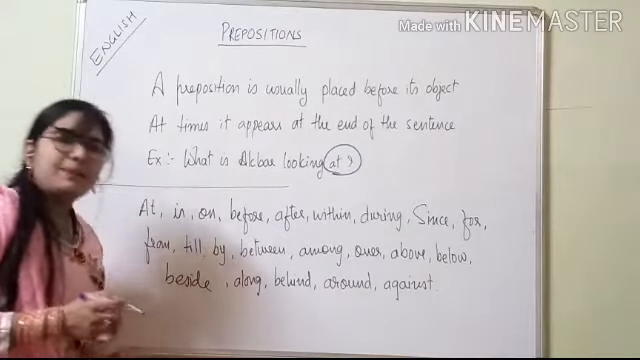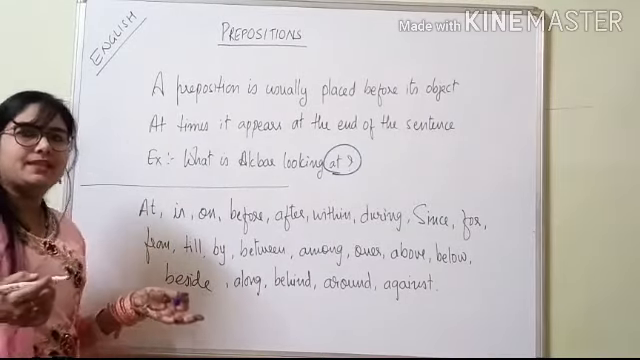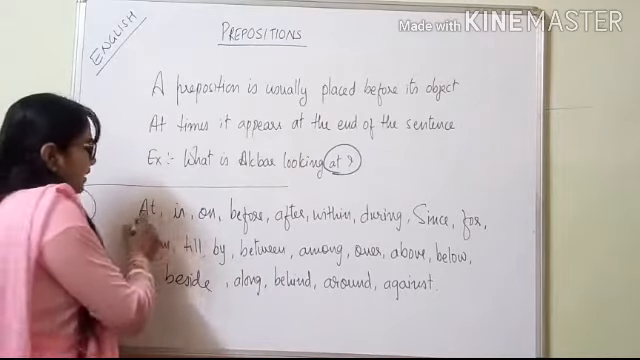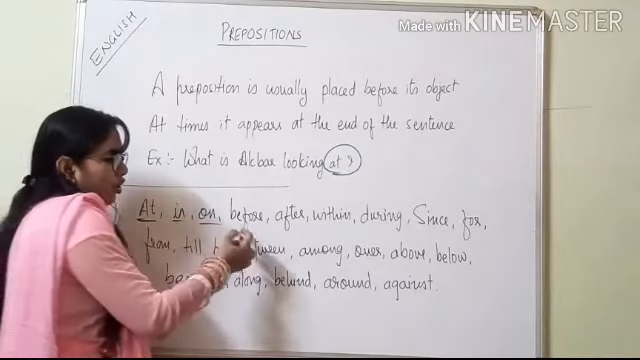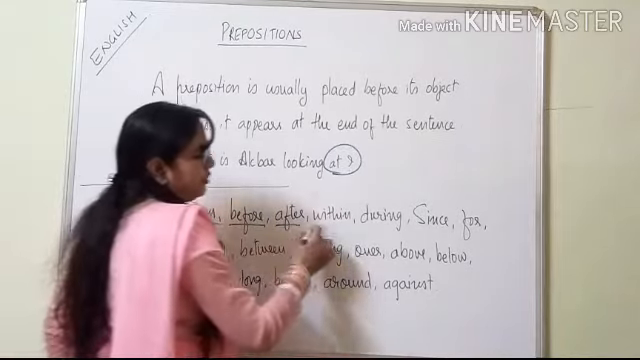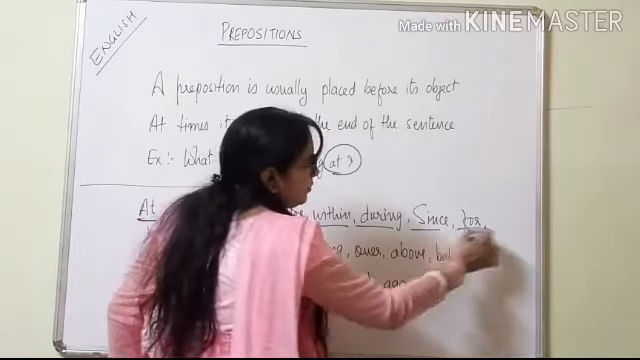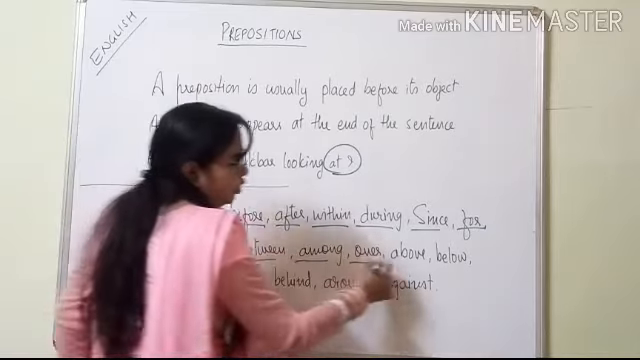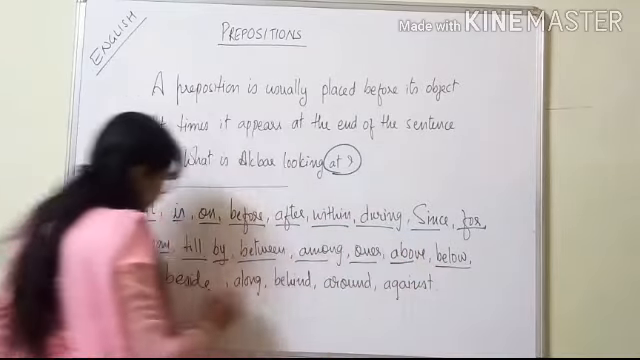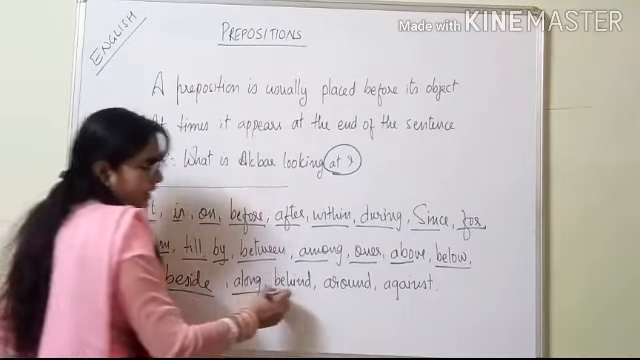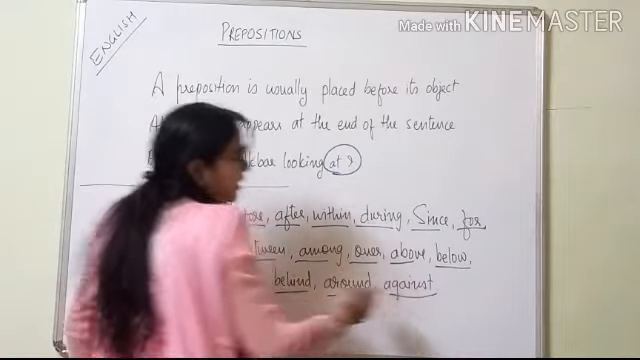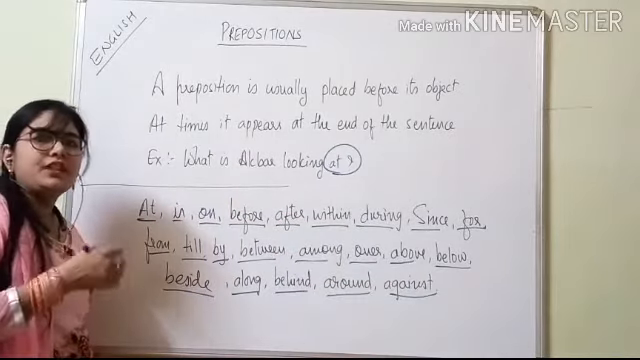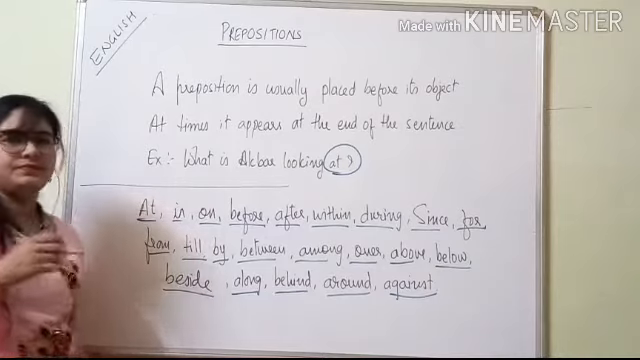Now, what are the prepositions? Which words are known as prepositions? They are at, in, on, before, after, within, during, since, for, from, till, by, between, among, over, above, below, beside, along, behind, around and against. These are all words which are known as prepositions.